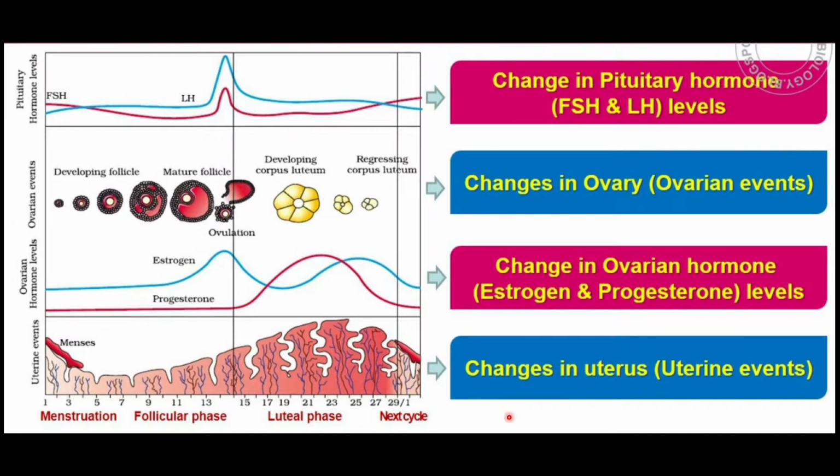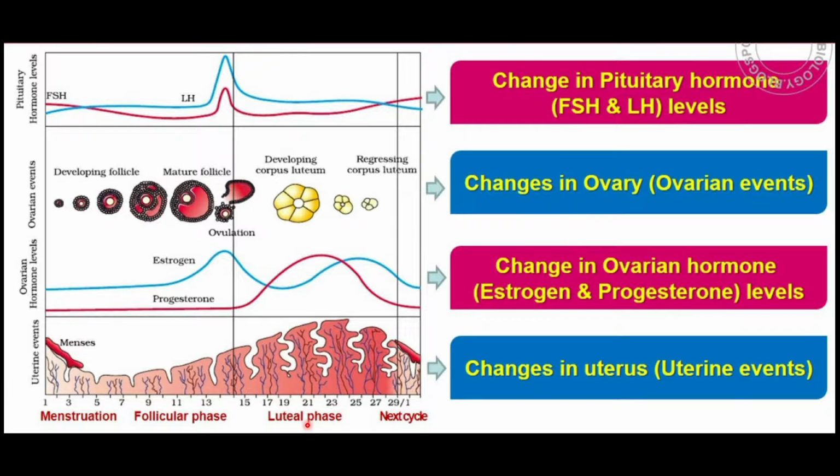And here you will find the changes in the uterus, that is the endometrium tissue lining. First is the phase when bleeding occurs, then the follicular phase, then the ovulatory phase on the 14th day, and the last one is the luteal phase.